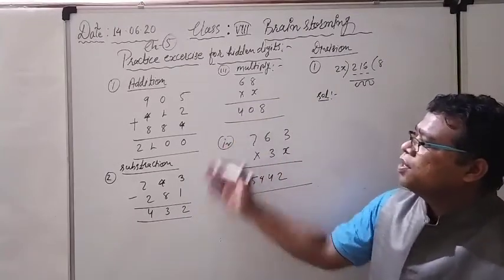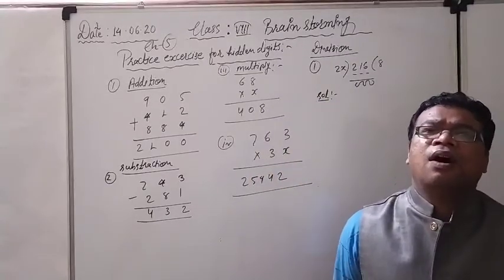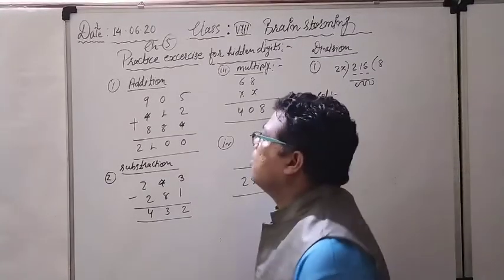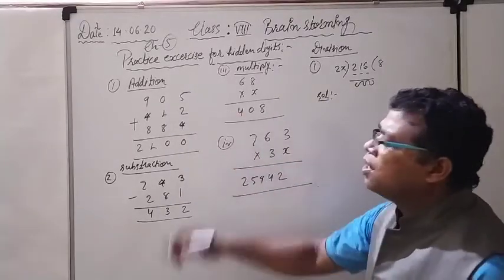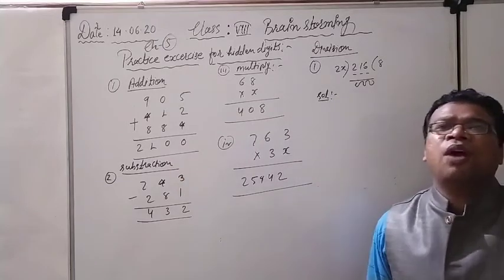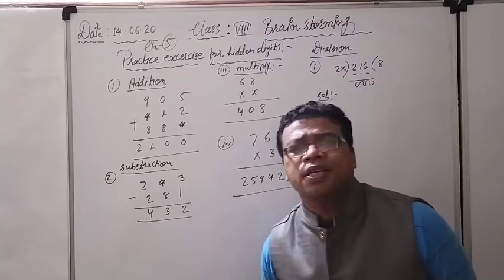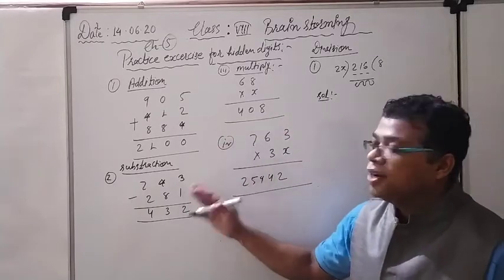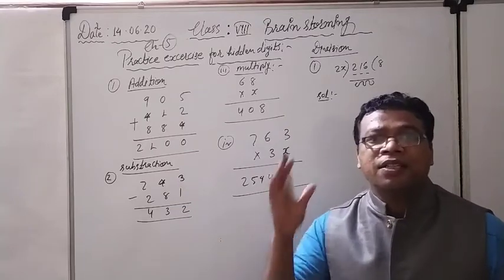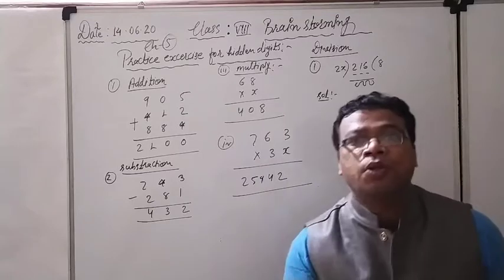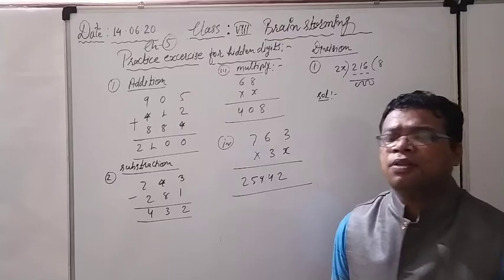So see, one by one we will solve some questions, and so many questions we have to solve one by one. We will see how things move on. See, first is the addition. Addition we already know. See how much easier this question is. Actually, you have faced such questions in addition and subtraction. These are the very easiest questions. If this kind of question is asked in the board exam, it is going to be a bonus for you. Why? Because it is a very easy problem. Anybody can solve it.